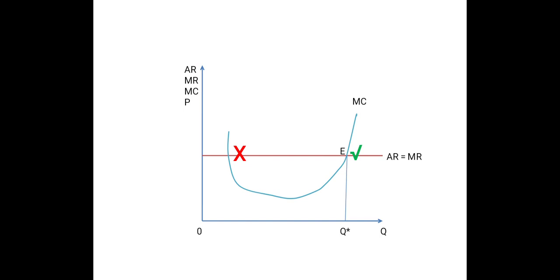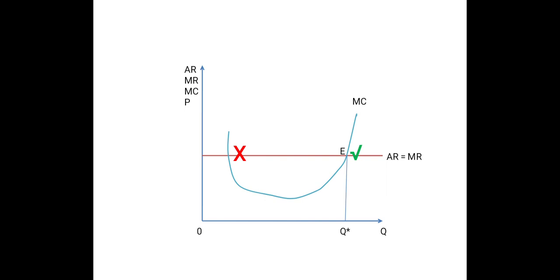Here we can see that the MC curve is U-shaped, and corresponding to the output level OQ1, MC is downward sloping, that means its slope is negative, and MR is horizontal, that means its slope is 0. So negative is less than 0. So we can say that the second order condition for equilibrium has not been satisfied at the output level denoted by OQ1, and the second order condition has been satisfied for output level OQ2, or here OQ star,